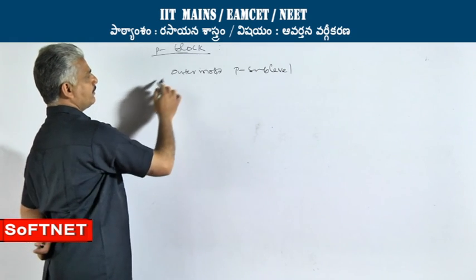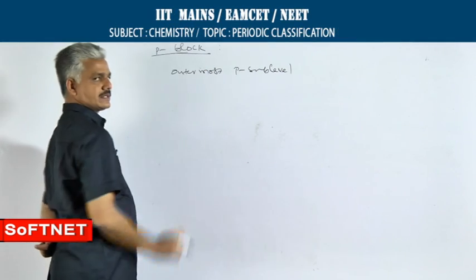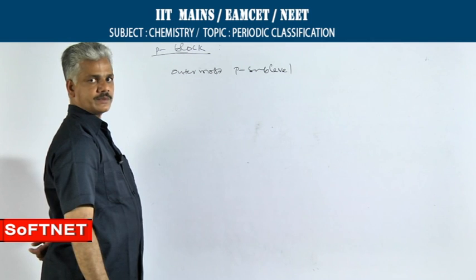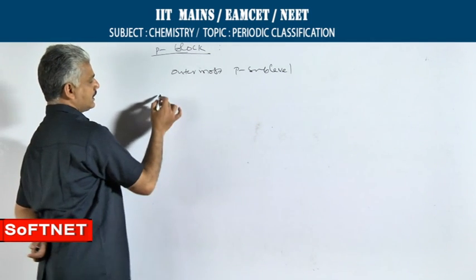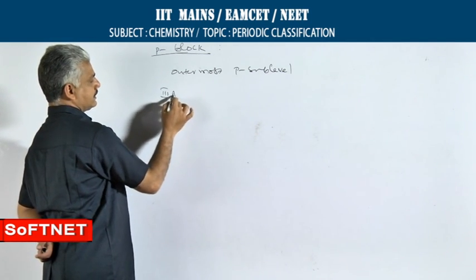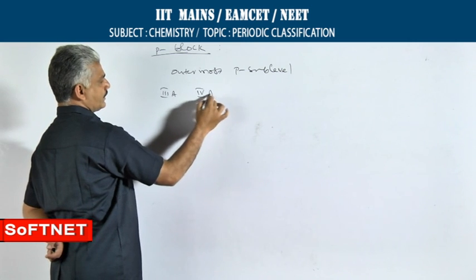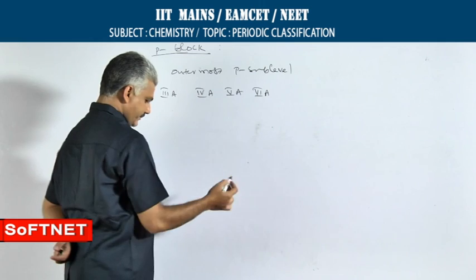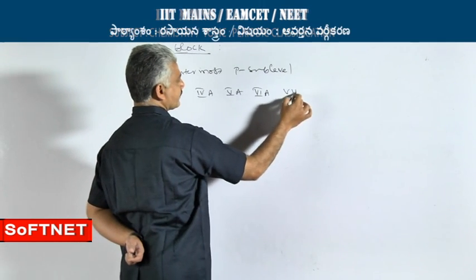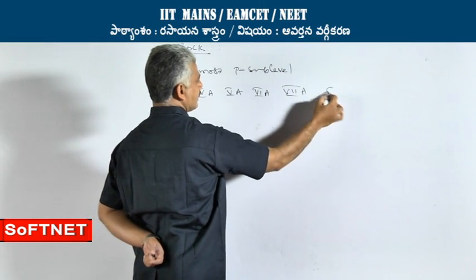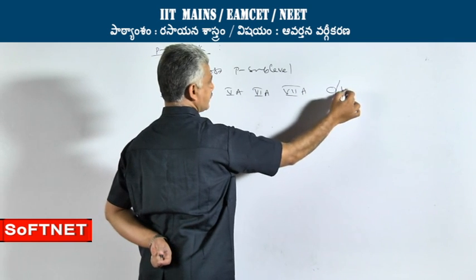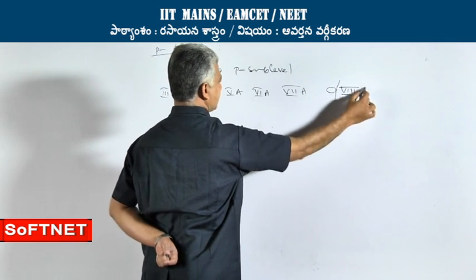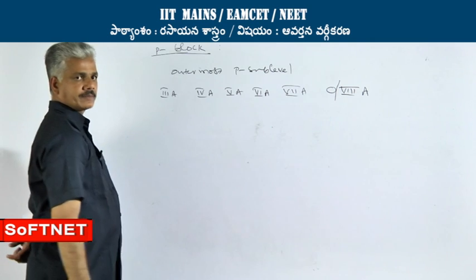Hence, in P block, number of groups present are equal to 6 and they are numbered as 3A, 4A, 5A, 6A, 7A and 0. 0 group is also referred to as 8th A group.